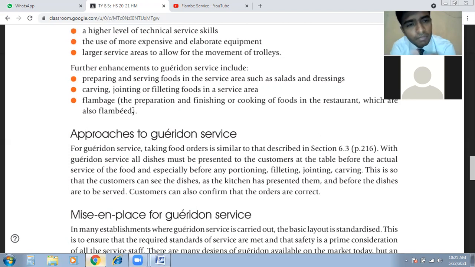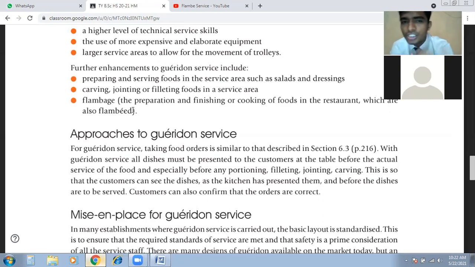Next, carving. We can do carving in front of the guest, like jointing or filleting food in the service area. This is the part of the meat, pork, whatever we have to use. We have to separate them and portion them. So if we have a ham or a turkey, we have to cut them at the joints, make proper portions and serve them to the guest with the proper accompaniment. Okay. So next, the flambe. Flambe, just now I have shown you a video.